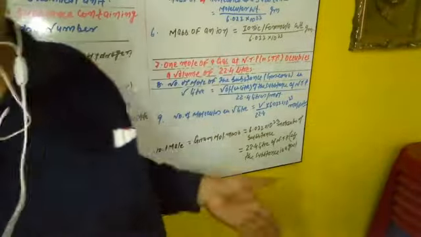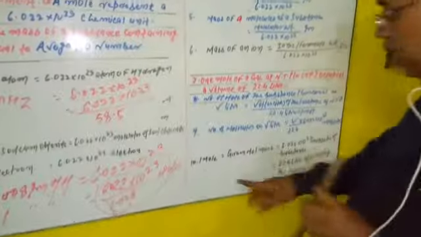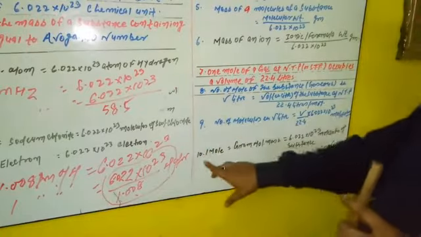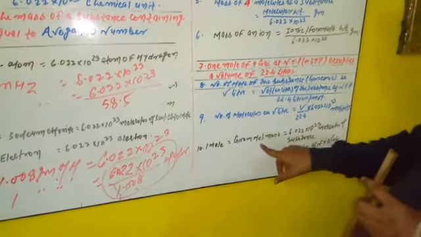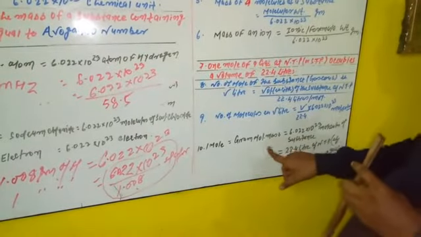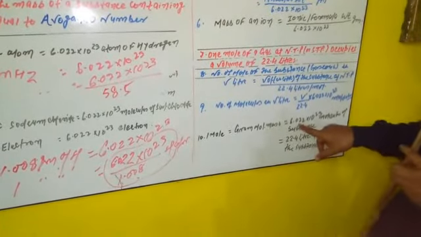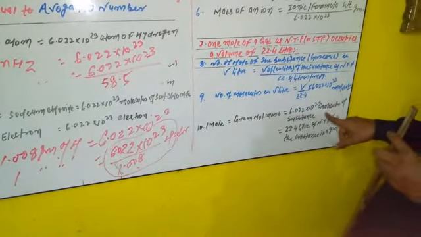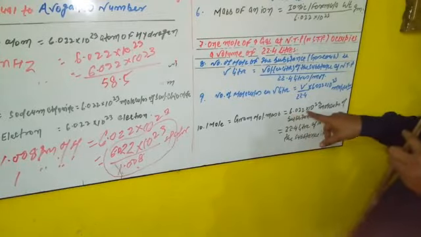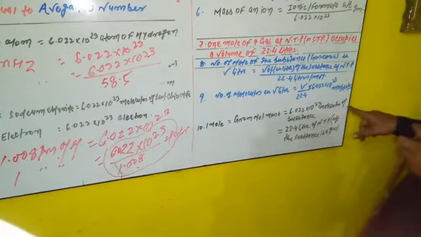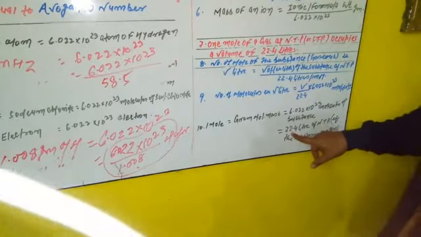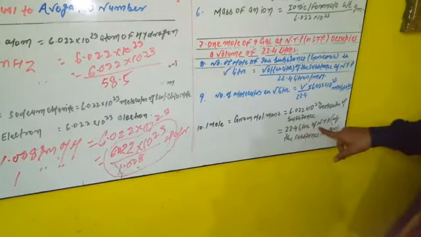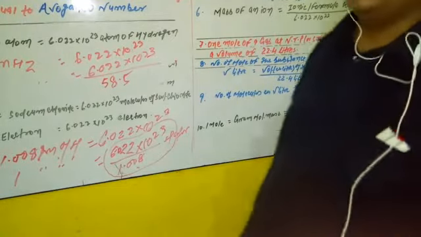So I just sum up all the significance. See carefully, we write here 1 mole. That means 1 mole is equal to gram molecular mass, equal to gram atomic weight, equal to gram formula mass, equal to 6.022 into 10 to the power 23 atoms, molecules or ions. That means we write simply 6.022 into 10 to the power 23 molecules of a substance is equal to 22.4 liters at NTP if the substance is in gaseous state.